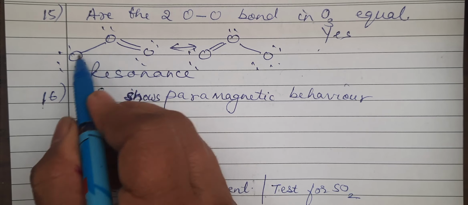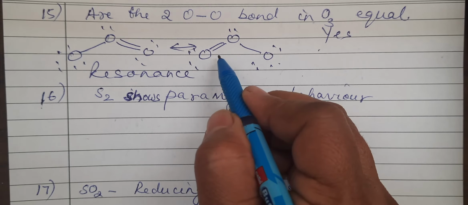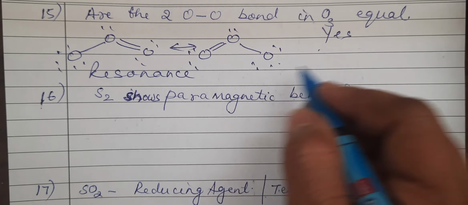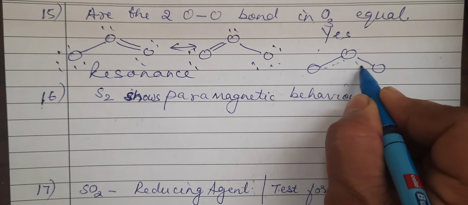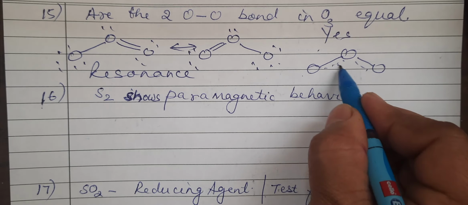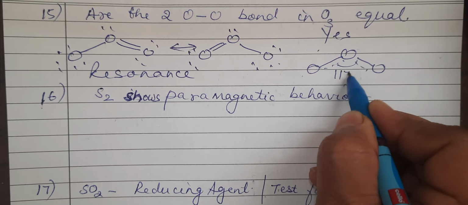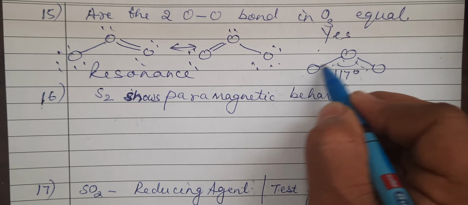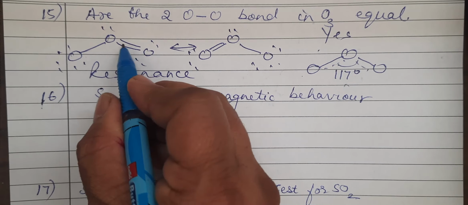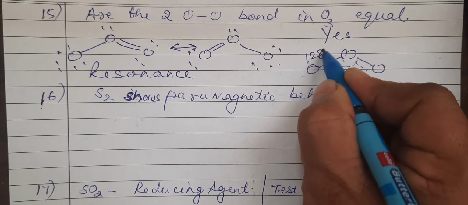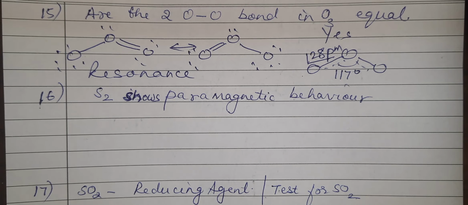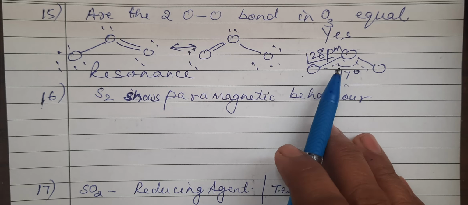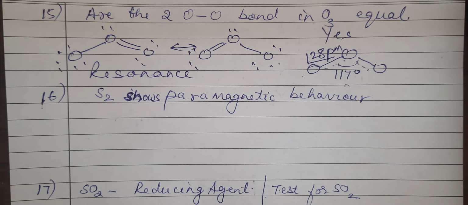In this, it appears a single bond, and this one appears as a double bond, but actually the structure of ozone is a hybrid of the two, where we write down the dotted lines. The bond angle here is 117 degrees, and the bond length is neither equal to single nor equal to double. It is somewhere in between, and it is found to be 128 picometer. You'll write, yes, they are equal because of resonance. Its resonance hybrid has both the O-O lengths equal.